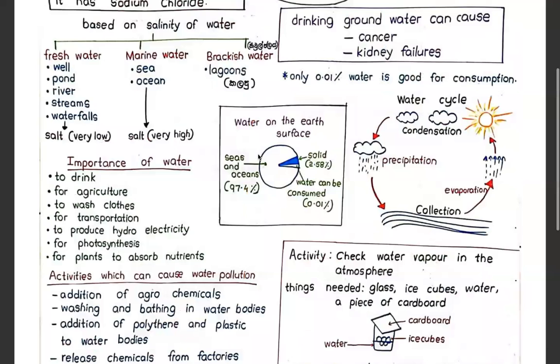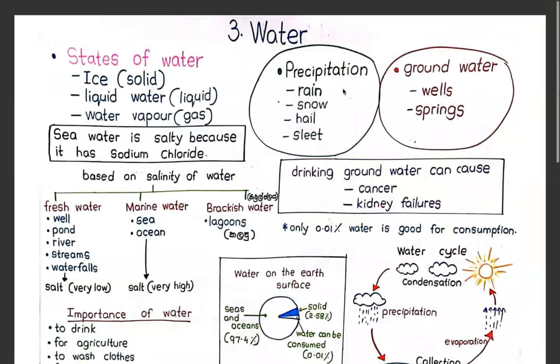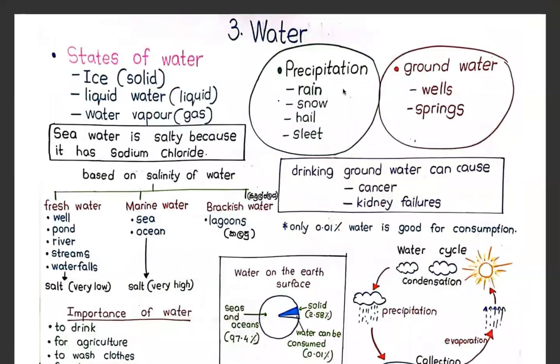Okay, let's have a look at precipitation. What do you mean by precipitation? If you get water from the sky, if you get something from the sky, we call it precipitation. What are the things we get due to precipitation? We get rain from the sky, we get snow, we get hail.